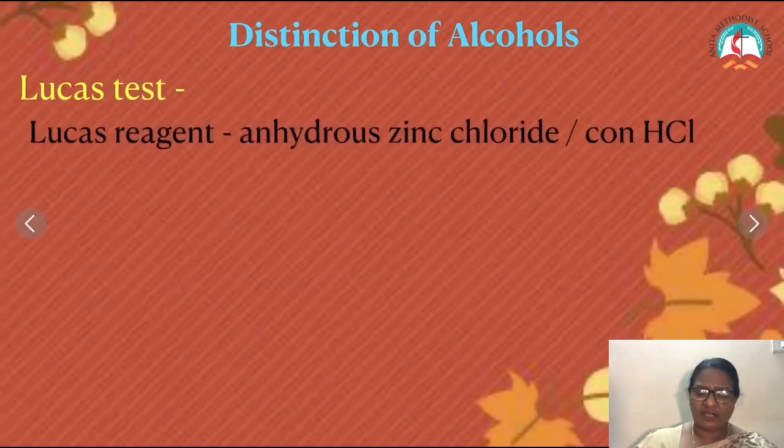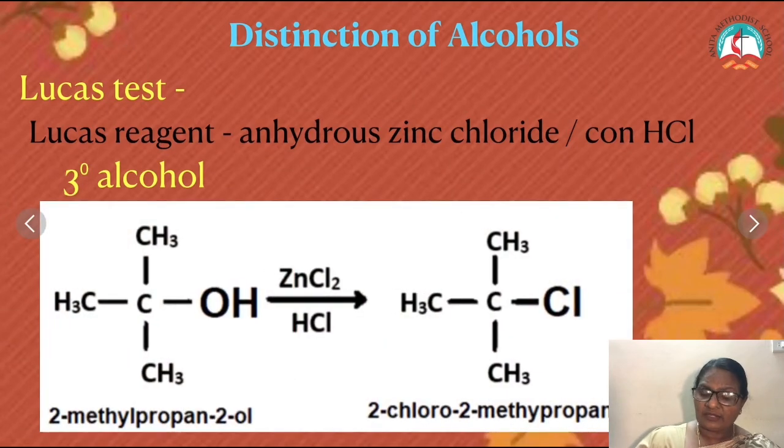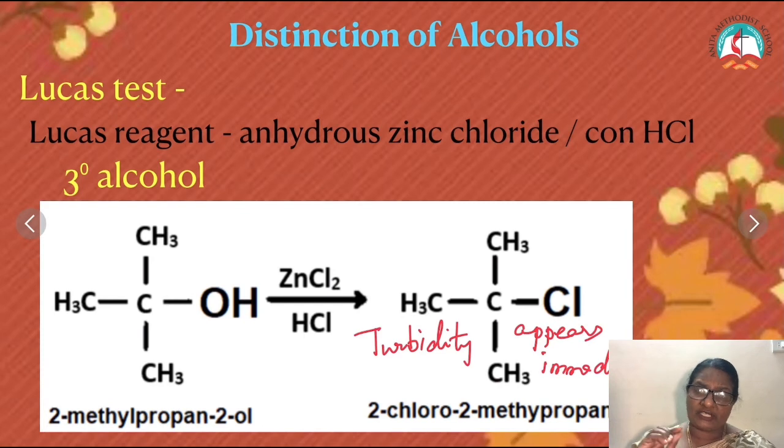Take the given alcohol and add Lucas reagent. On adding Lucas reagent, you will get a curdy white precipitate. It will not be a clear solution, it will disappear, and you will get a curdy white precipitate. If the curdy white precipitate or the turbidity appears immediately, then your alcohol is a tertiary alcohol.